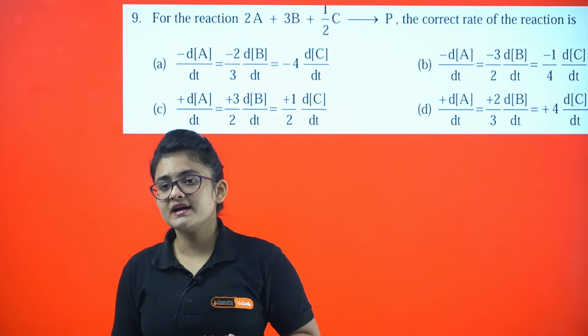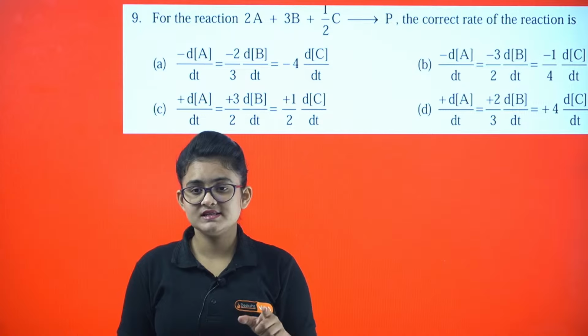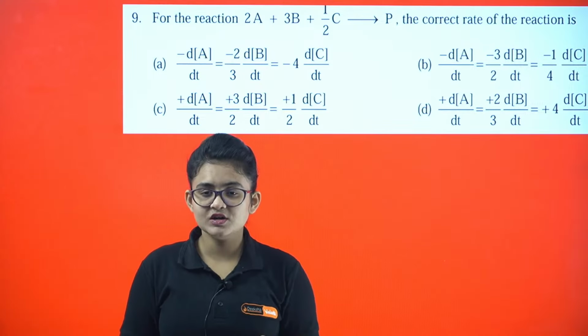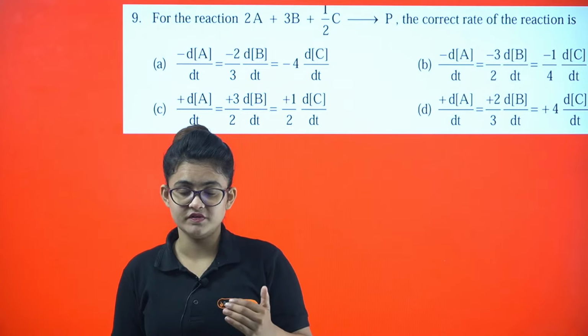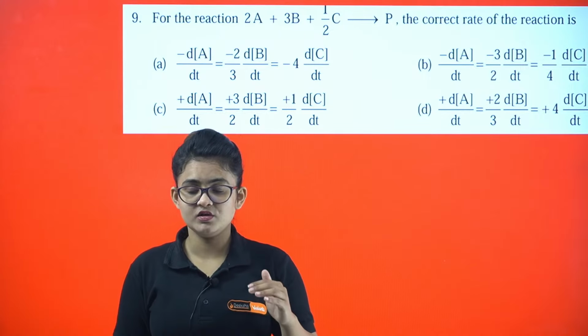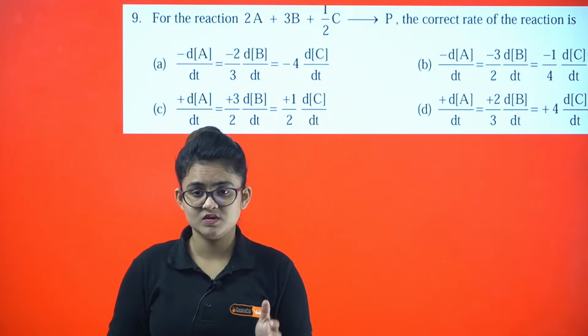Then come back to the next session, when I will take the entire physical chemistry. At that time all the theoretical questions, even the numerical questions, and all the formulas of each chapter, I will also include over there. Once you prepare in this way, I guess it will be helpful for you.